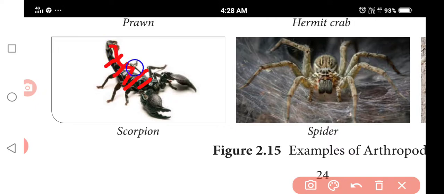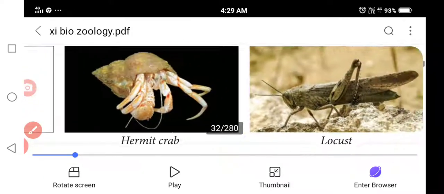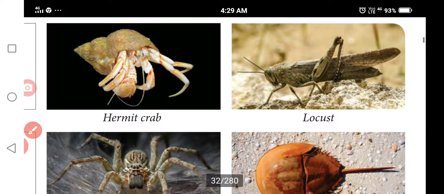This is a segmented animal with jointed appendages used for locomotion. Tentacles are used for capturing prey. It has an open circulatory system, because of the absence of blood capillaries.